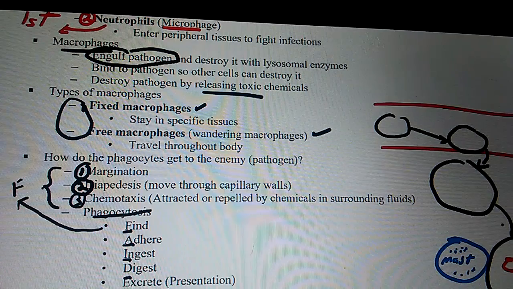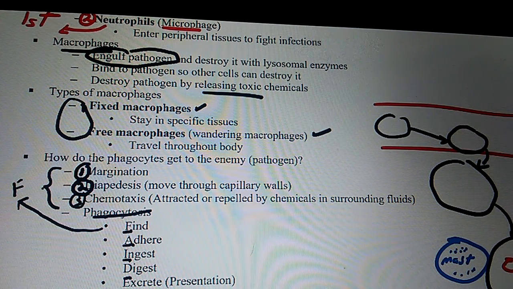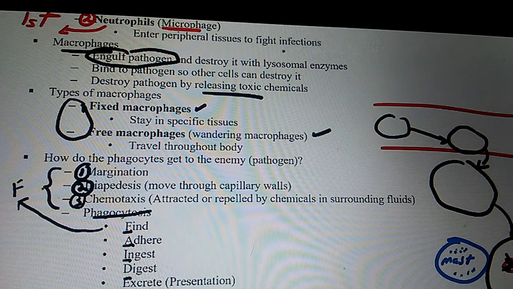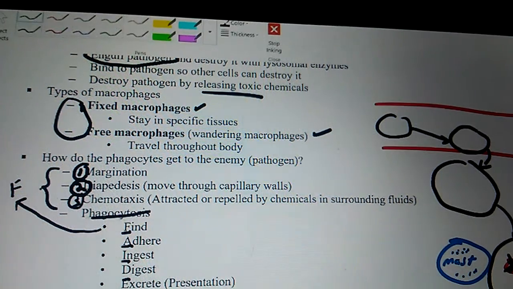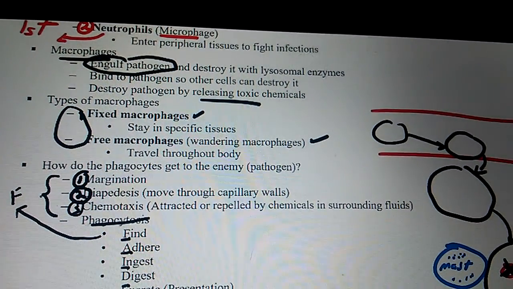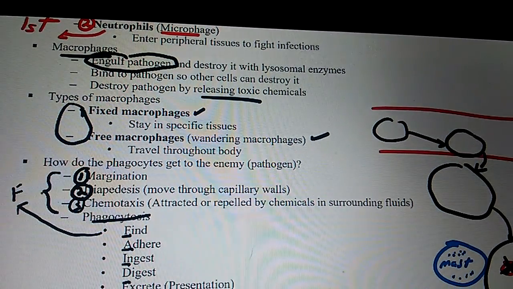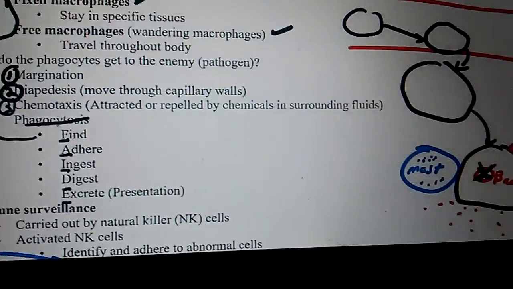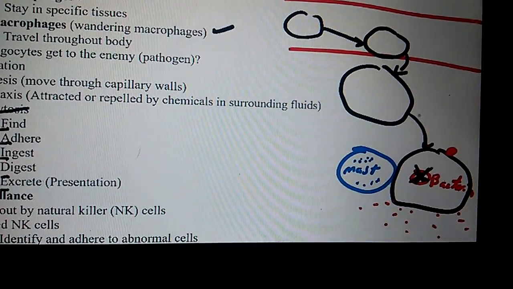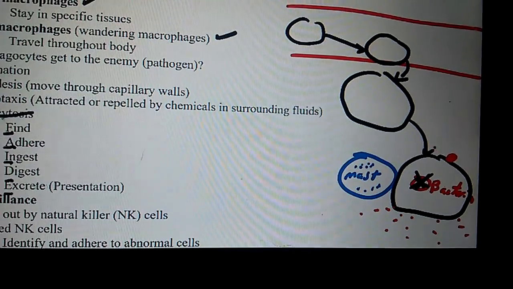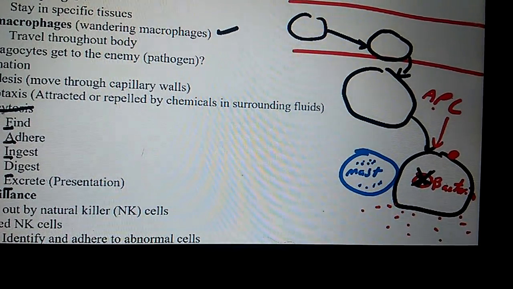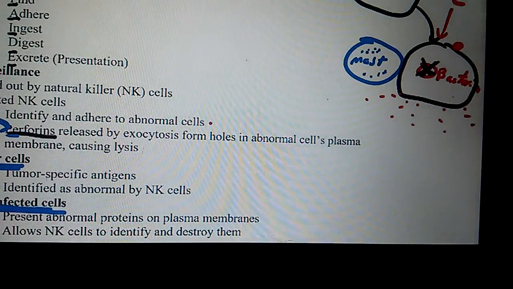It's going to eat the bacteria. So how does it do it? First it has to find it, then it's got to attach to the bacteria, then it's going to take it in. So now the bacteria is inside. Our lysosome is going to help break up the bacteria. Yes. So is our cell going to spit out, excrete some of the bacteria that's in red? Yes. Is it also going to present a piece of it on the surface? Yes. When one of our cells presents it on the surface, is the cell now called an antigen-presenting cell? Yes. Okay. We'll talk about that in a little bit.